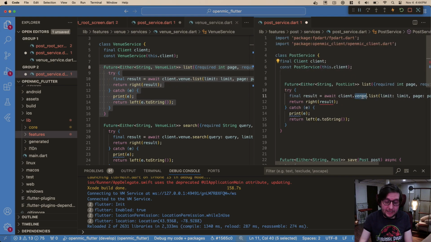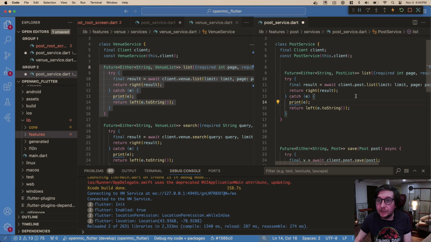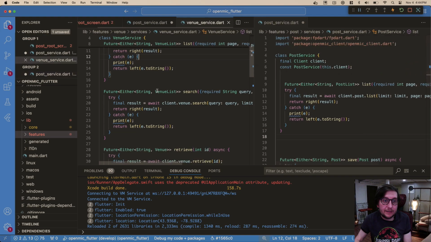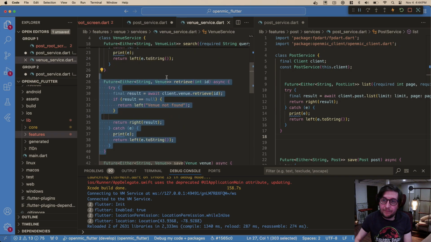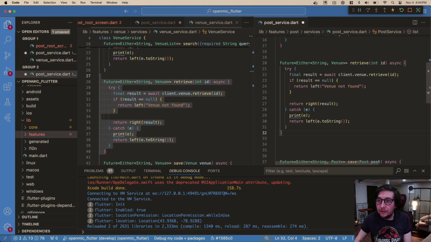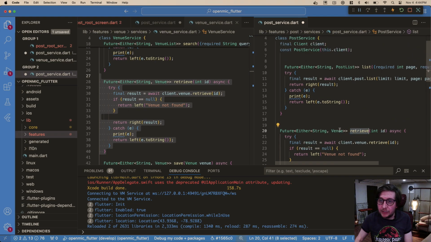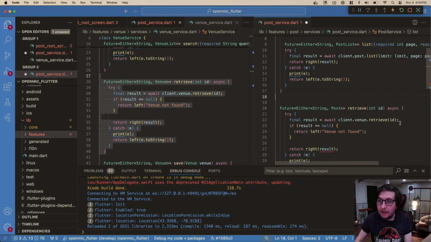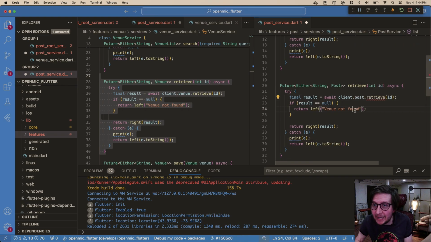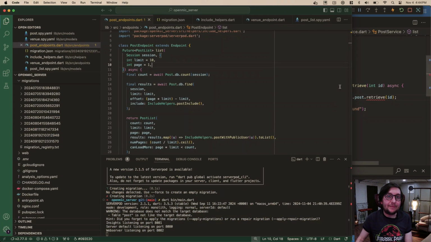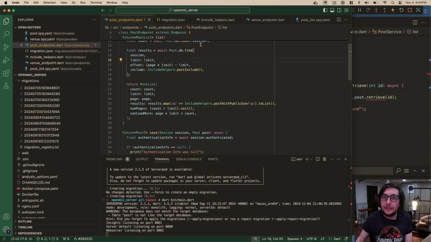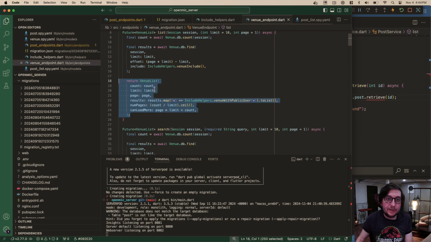Okay, so now we go client.post.list, and everything else is basically the same. So there's our list. We might as well do our retrieve while we're at it. So let's just grab that. Retrieve will return not a post list, but a post. We're passing in an ID, so we want to do post.retrieve. Oh, I just realized we don't actually even have that yet. So yeah, let's make that real quick. There's our list endpoint. Let's go to our venue endpoint. The retrieve is a lot simpler.